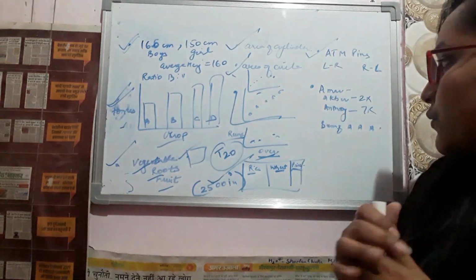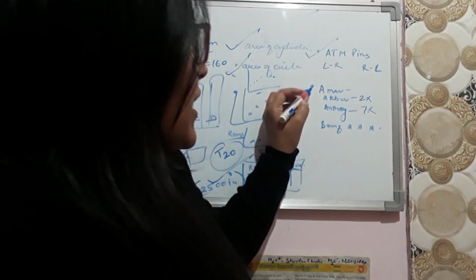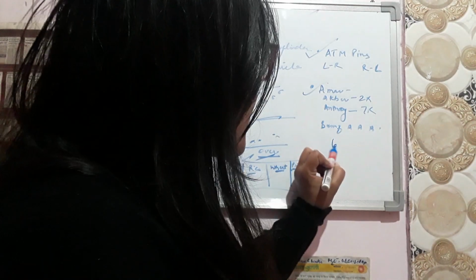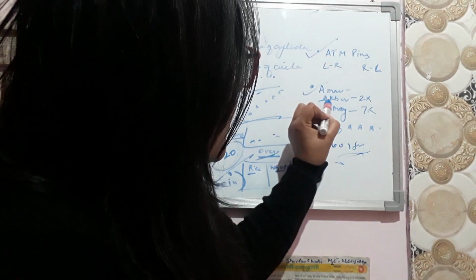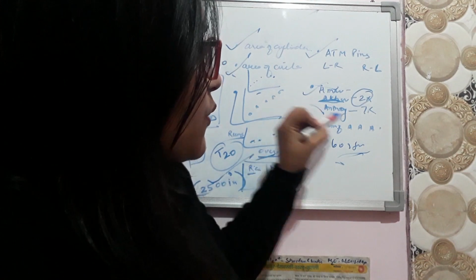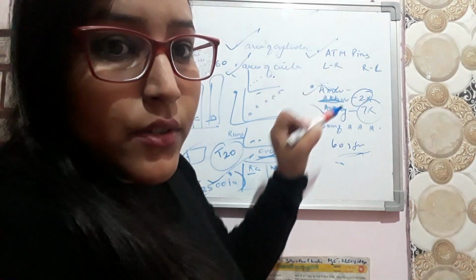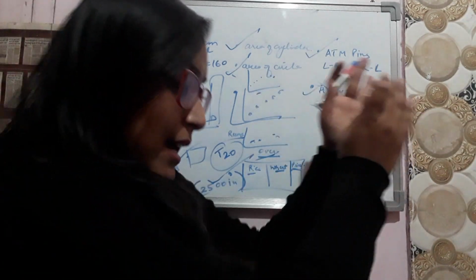And next question was from Amar Akbar Anthony. There was a 60 student class. So Akbar's rank was double of Amar's and Anthony's was 7x of Amar's. So we have to tell the sum of these three, Amar, Akbar and Anthony.